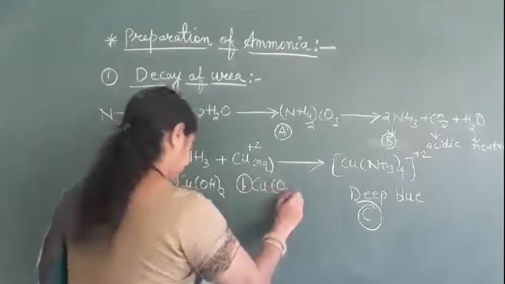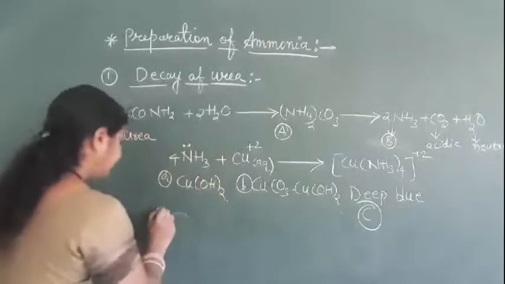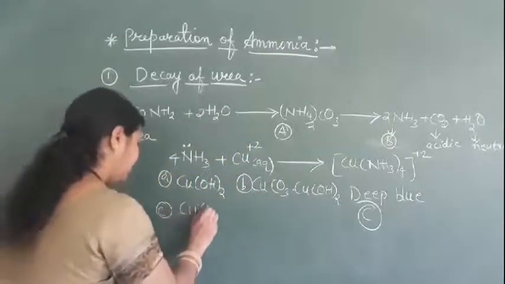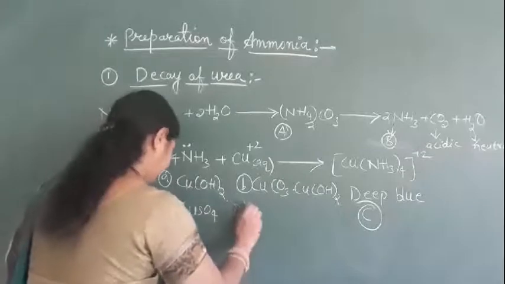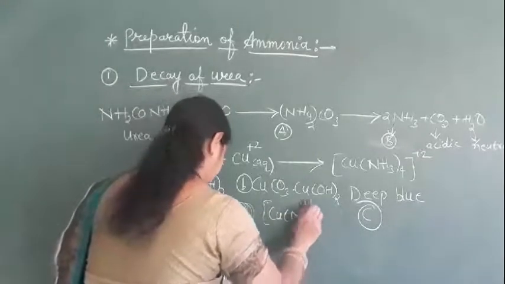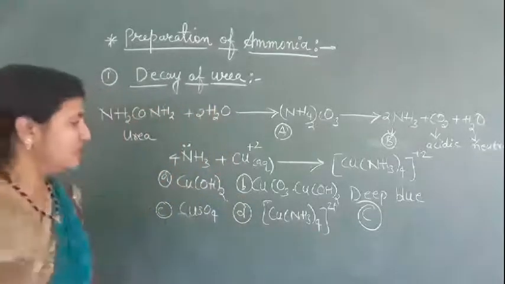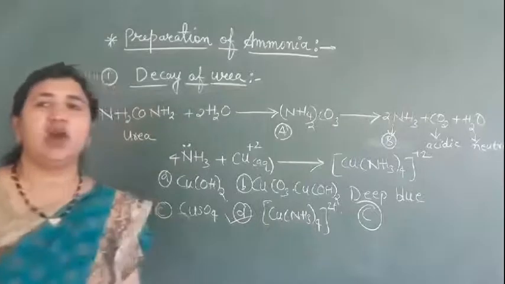CuCO3, Cu(OH)2, and next we have here CuSO4, and D is [Cu(NH3)4]2+ here. Okay, so in this the D option is the correct option here.